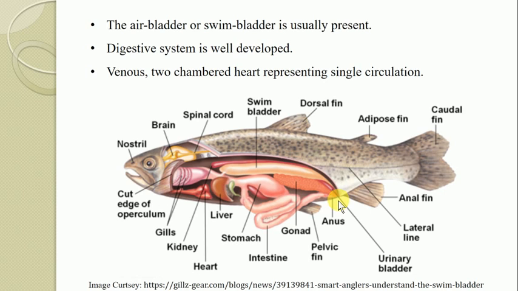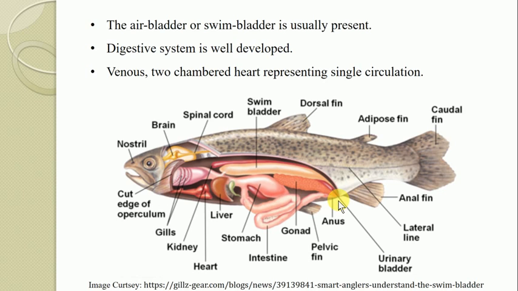Then the next character, the fishes contain a venous, two-chambered heart representing a single circulation. There are only two chambers, one auricle and one ventricle only. In addition to these two original chambers of the heart, some additional accessory chambers may be present. But the heart is two-chambered and is venous. Venous in the sense that whatever blood is circulated or pumped by the heart as a pumping organ is of the deoxygenated type.